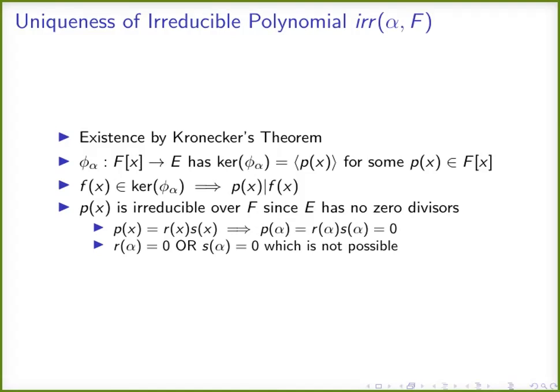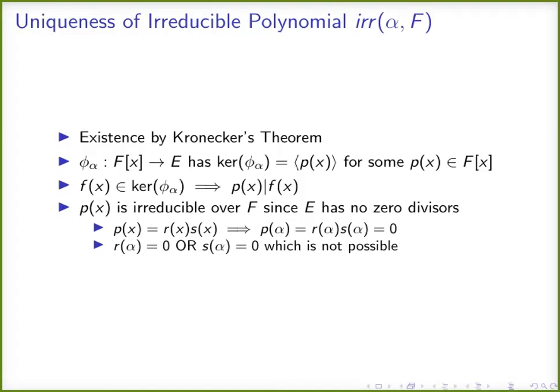And there is a theorem stating that every ideal of f[x] will be a principal ideal. That is, every ideal of f[x] should be generated by some polynomial in f[x].